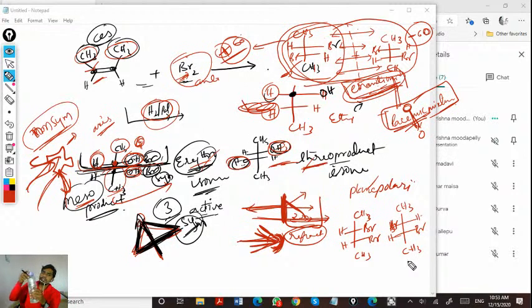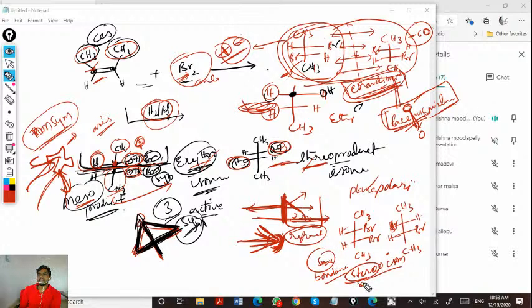But they are isomers because they have the same molecular composition, molecular formula. Stereoisomers means isomers which have the same formula and same bond connectivity, but the spatial arrangement is different.